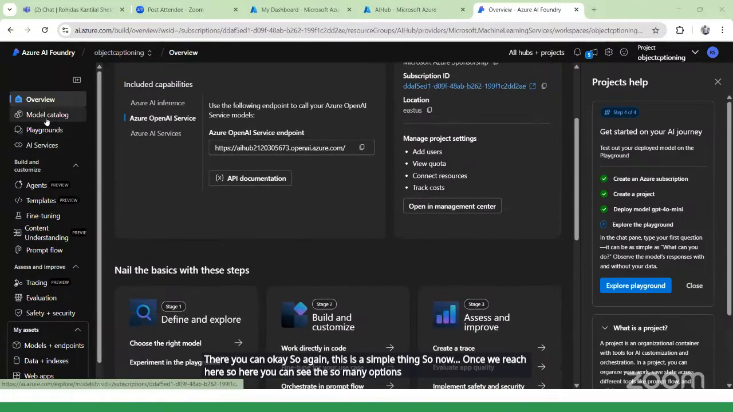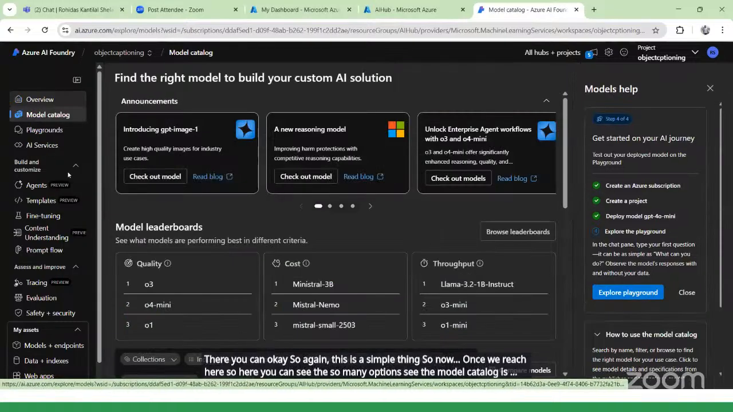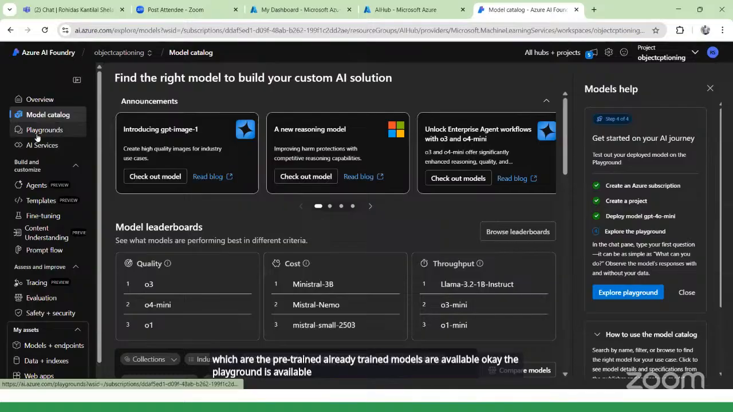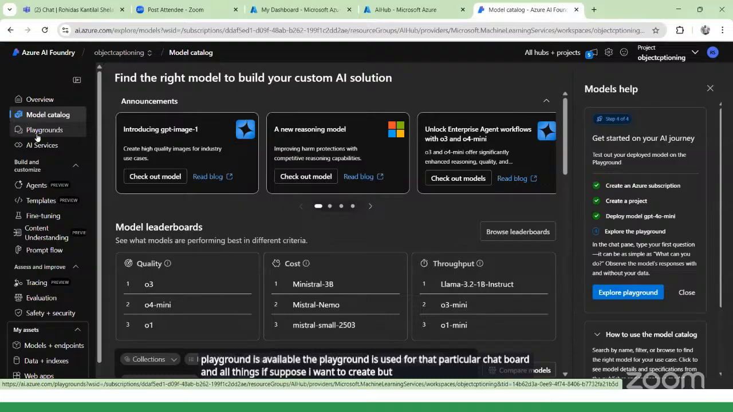See, the model catalog is here. This is a simple overview. After the overview, you can see the model catalog. In the model catalog, you can see so many pre-trained LLM models here, right? The model which is already trained, we just want to implement, we can implement. These are the pre-trained LLM models, already trained models are available. Okay, the playground is available. The playground is used if I want to create a chatbot and so on. After this particular project I will show you the playground, and we are also going to use it.